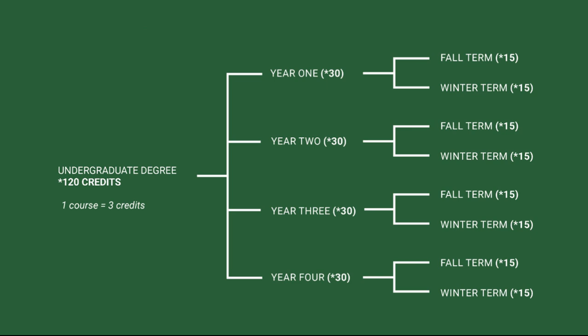So here is a visual representation of how an undergrad degree will work. Just some things to note in case you're not familiar, an undergraduate degree is a bachelor's degree. So again, you need 120 credits, and it comprises year 1 till year 4.